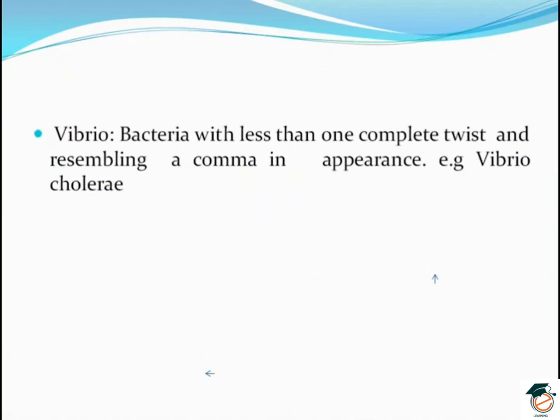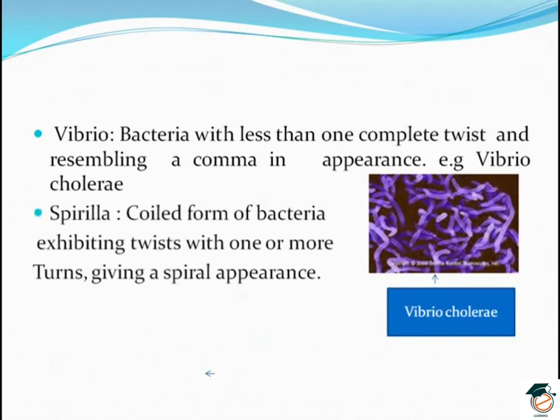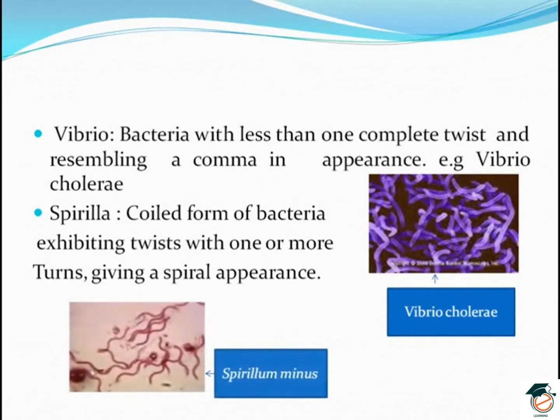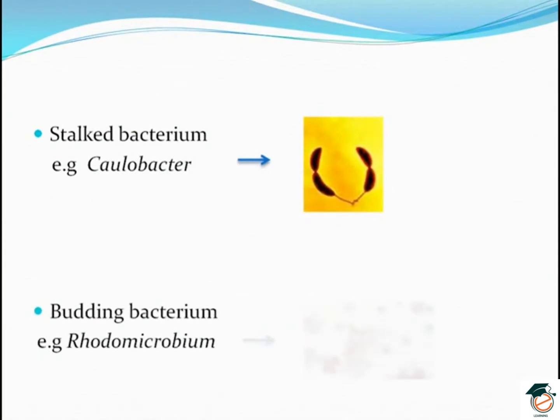Vibrio, bacteria with less than one complete twist and resembling a comma in appearance, causing cholera in man. Spirilla, coiled form of bacteria exhibiting twists with one or more turns, giving a spiral appearance. Stalked bacterium, example Caulobacter. Budding bacterium, example Rhodomicrobium.